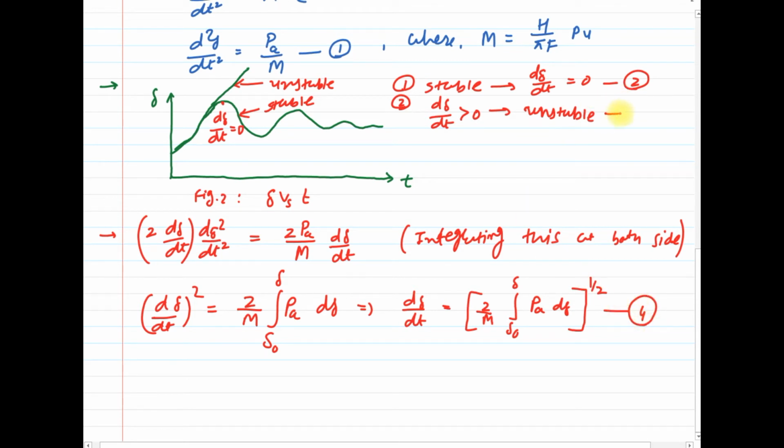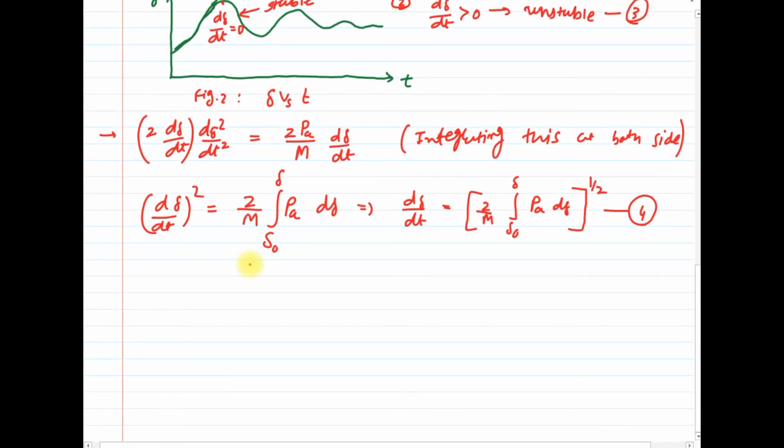Clear? Yes, this one is equation number 3, which shows the unstable operation of the system. Clear? So next, delta 0 is the initial operating condition of the machine, that means before any disturbance. Before any disturbance, the delta 0 shows the initial operating condition.